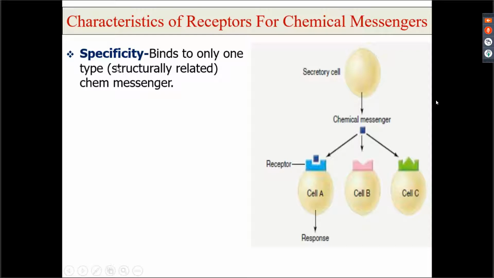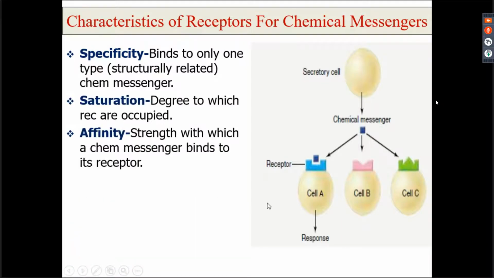This is known as specificity. Here you can see this blue box is a chemical messenger, and you have 3 cells here, right? But only one cell has a receptor for this particular chemical messenger, so this becomes the target cell and these two are not. This shows the specificity of the receptors for chemical messengers.